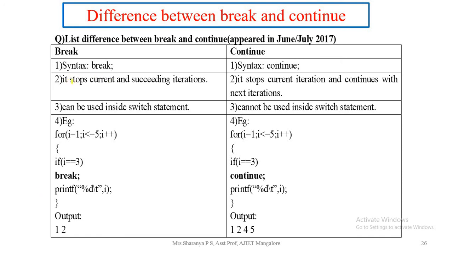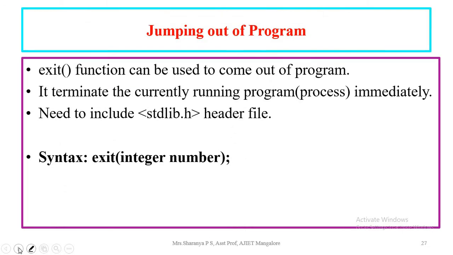Break completely stops the complete loop, whereas continue will just stop the current iteration and proceed with the next one. Break can be used inside the switch, whereas continue cannot be used inside the switch. We can take one example and compare the output, how it differs.